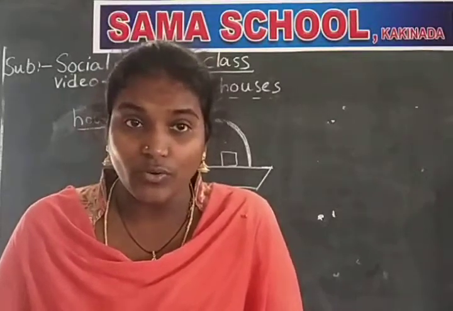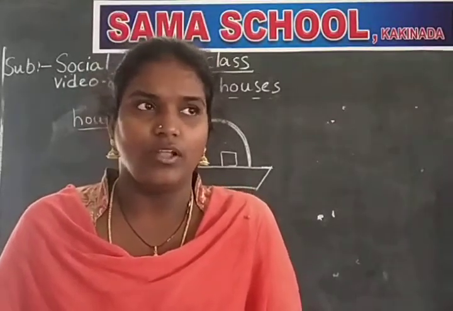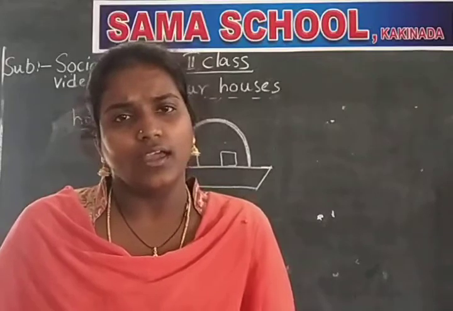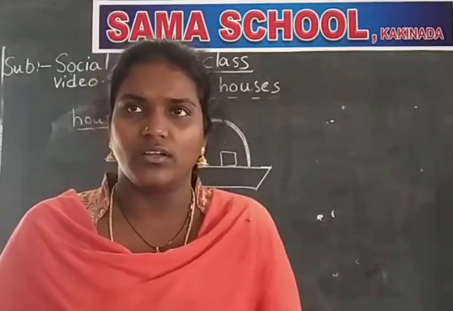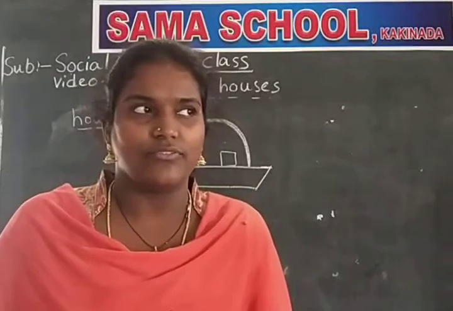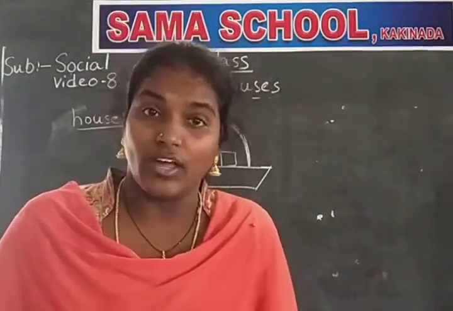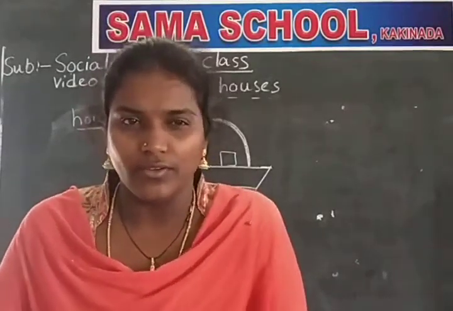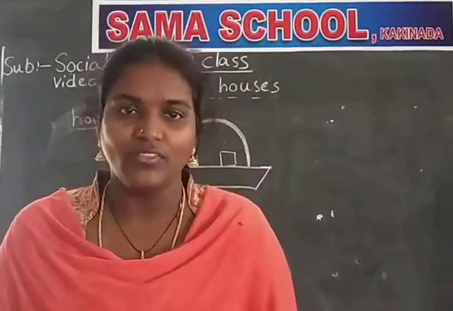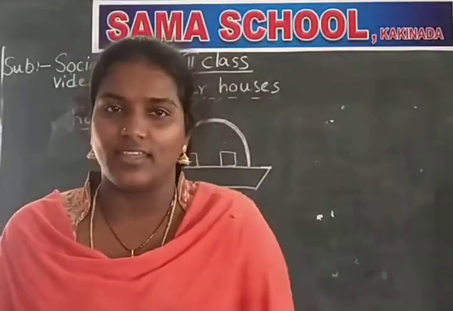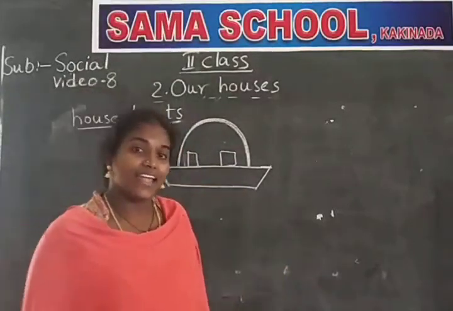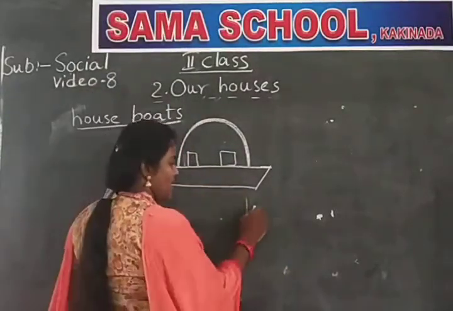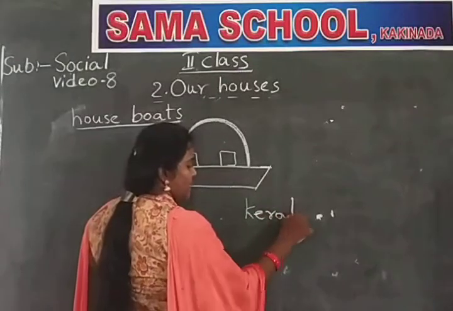You know who are tourists? See, for example, we go to visit a special place, like Taj Mahal or Araku. We are called tourists, meaning we are visiting that place. In the same way, the people who visit Kerala and Kashmir, what are the places, Amma? Kerala and Kashmir.